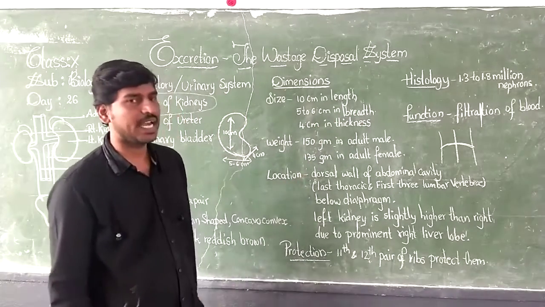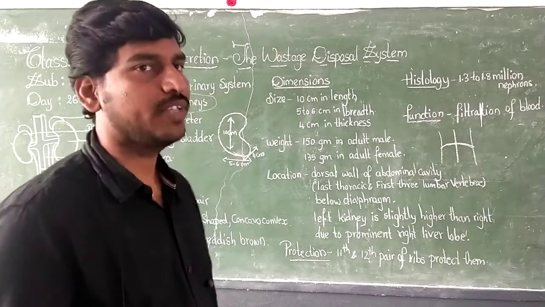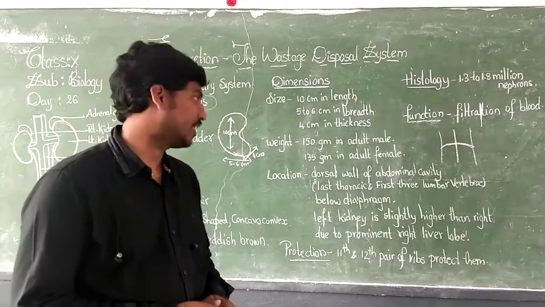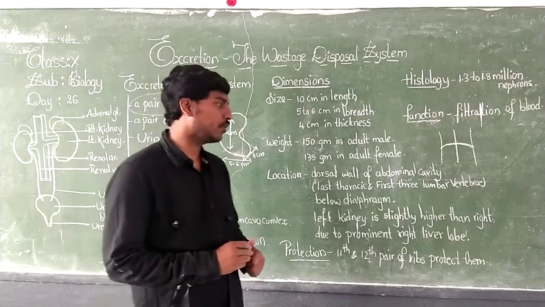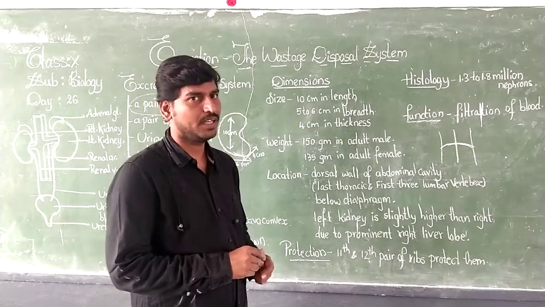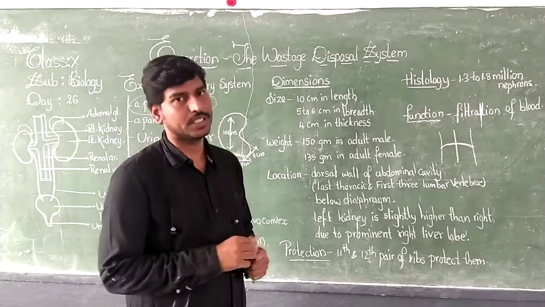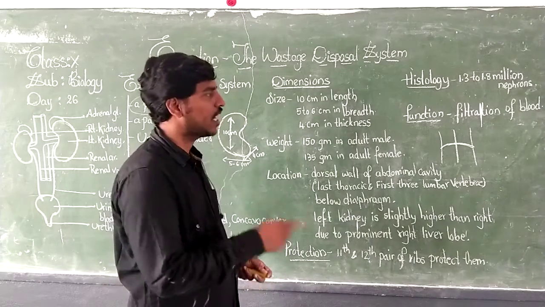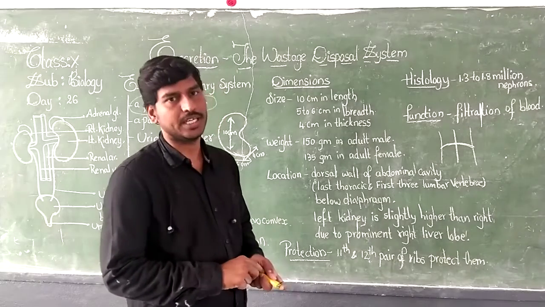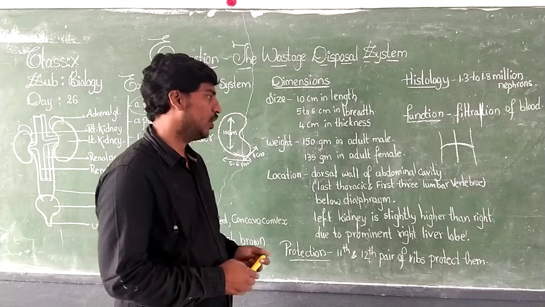So they are attached to the dorsal wall of the abdominal cavity, just below the diaphragm. Clear? So on either side of the vertebral column, this is how the kidneys are located.